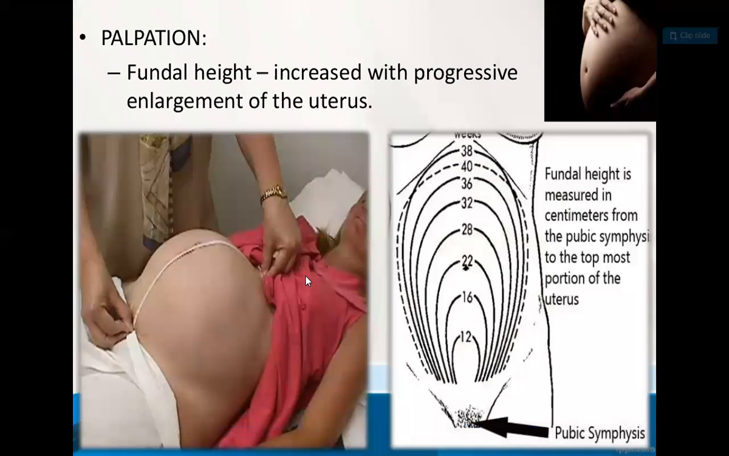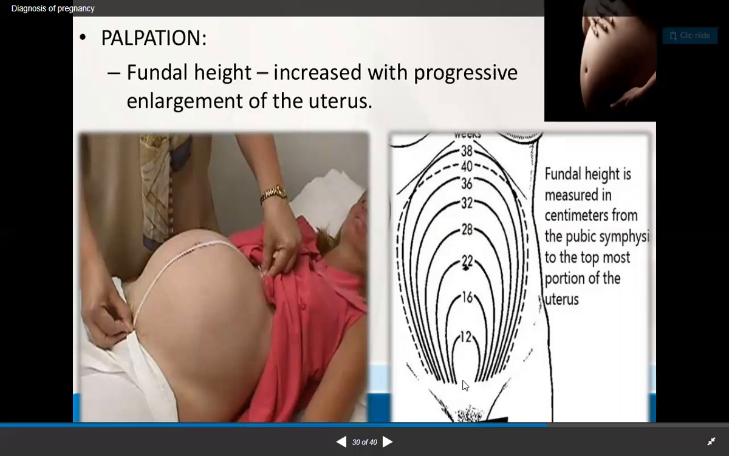Now we have to see the fundal height. So this is the fundal height. Fundal height increases with the progression of enlargement of the uterus. You can see this is the pubic symphysis, then the umbilicus. This line is up to the pubic symphysis. It is 12, then 22, sometimes 22, sometimes 24, and upside it is 36. So the important ones are 12, 24, 36.